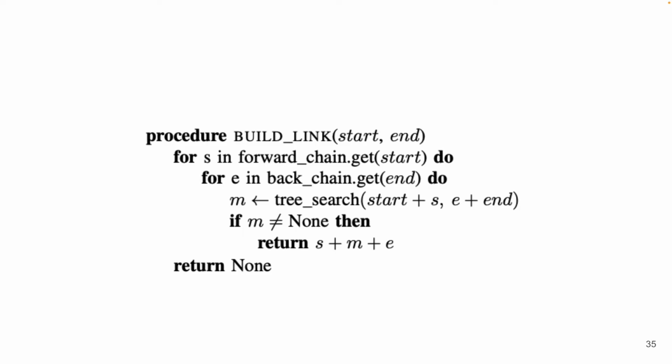And this is actually very much true in the case of Dungeongrams because we designed it to be that way. Next, when we run the tree search to find any required linking slices between the 2 level segments, we're also using the completed structures. If there is an output, we return the link. Otherwise, we return none because there was no way that this algorithm was able to find a linker.